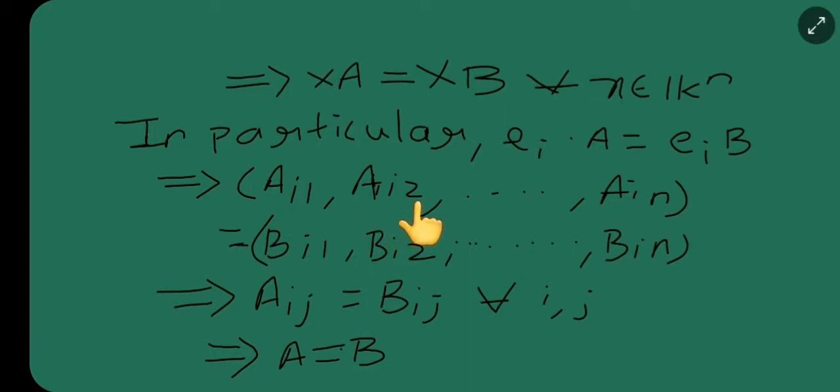(Ai1, Ai2, up to Ain) is equal to (Bi1, Bi2, up to Bin), which implies Aij is equal to Bij for all i, j equal to 1, 2 up to n. Okay, now this will imply A is equal to B. So we are done with the converse part also.